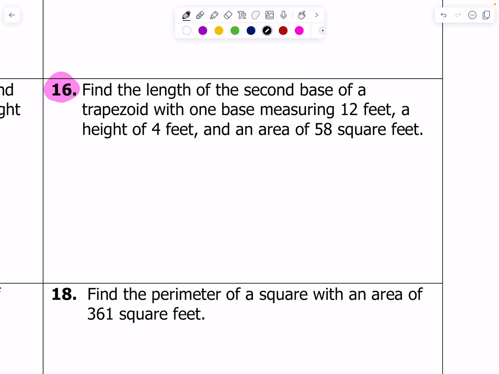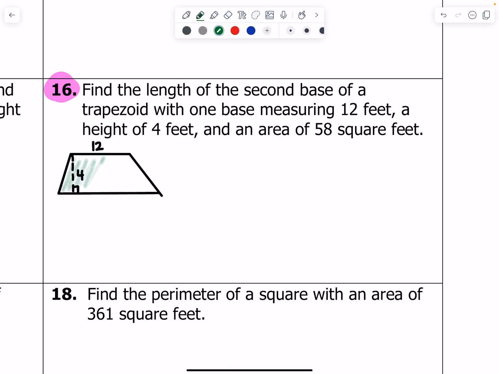So again, I'm just going to draw a rough little trapezoid. So I know that this is a trapezoid where the bases will not be the same. So I'll make one, I don't know, 12 or something. Now, I don't know if that 12 is going to be larger or smaller. I'm just going to put 12 up here. A height of 4 feet. So this is 4. And an area of 58. Okay.